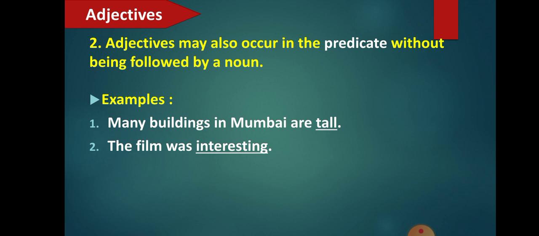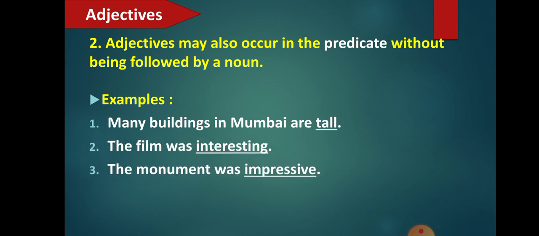So, the film was interesting. How is the film? The film was interesting. It also tells you more about the noun "film". Next one: the monument was impressive. Earlier it was given as "it was an impressive monument". Now here, it is not following the noun but it follows the verb, or it has come in the predicate. Fine, students.